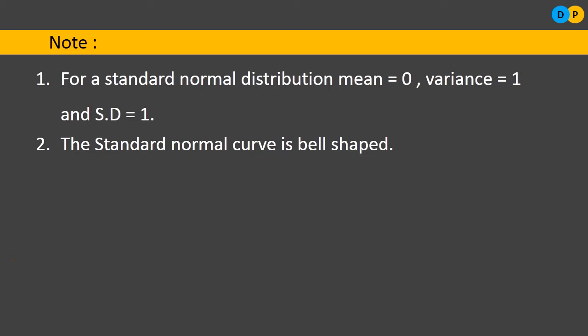Next, the second note is, the standard normal curve is a bell shaped curve. Just like a normal distribution has a bell shaped curve, here also the standard normal curve will be a bell shaped curve.